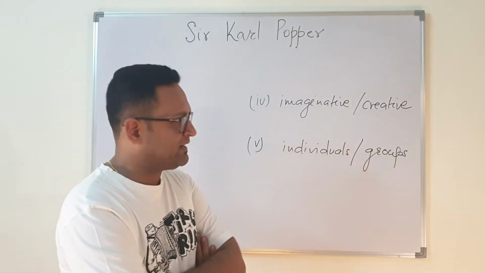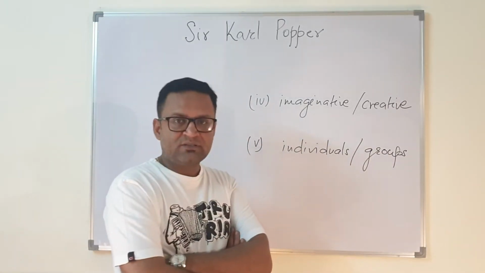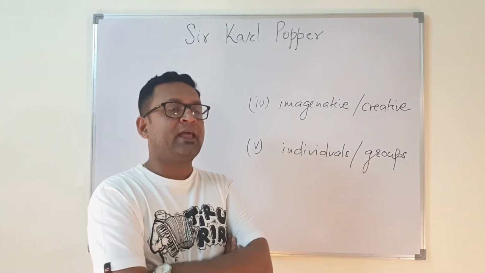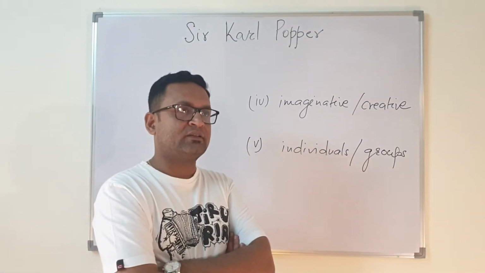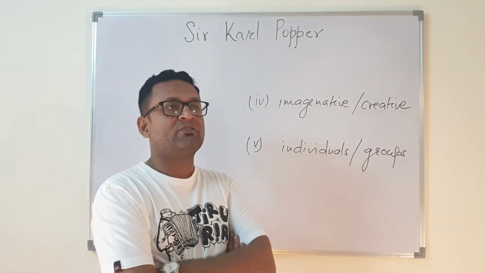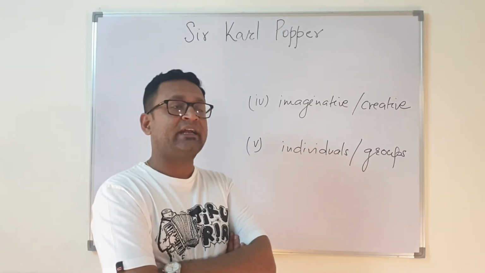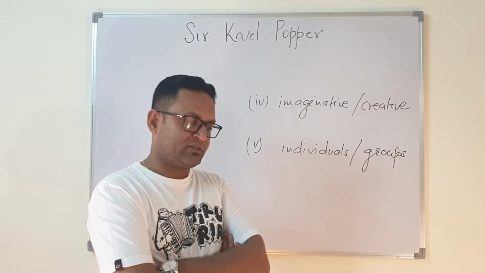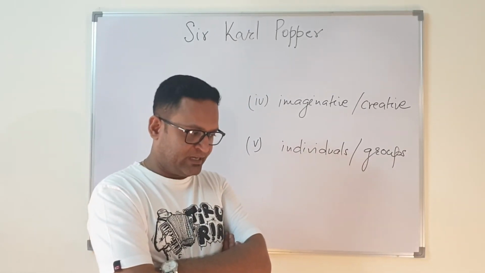Let us try to understand. A single individual can work on his or her theory, come out with the possible observations which refute the theory, and come out with another theory. This is the work of an individual.